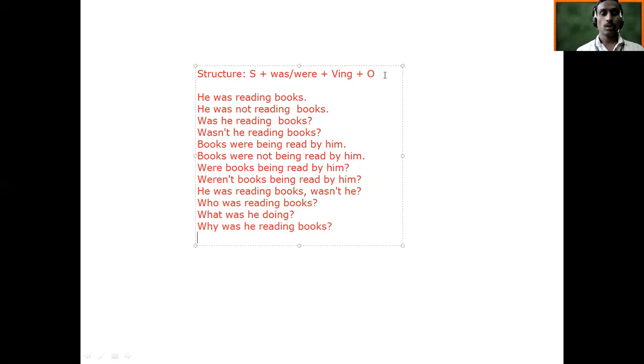If I would like to make a question with when, how will it be? When was he reading books. Was will not come here. Remember: in a WH question, as soon as the WH word comes, what do you use immediately? A helping verb. So, when was he reading books? Okay. So you can use a variety of words here. All right. So I hope that you got this.